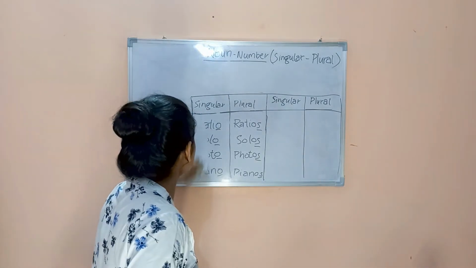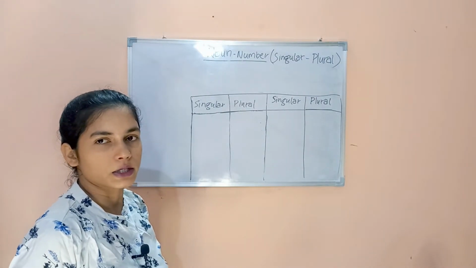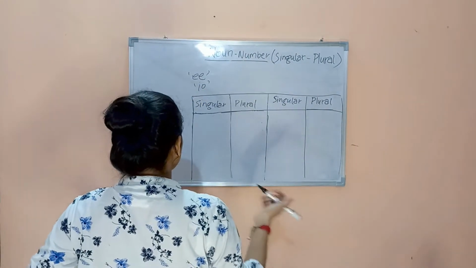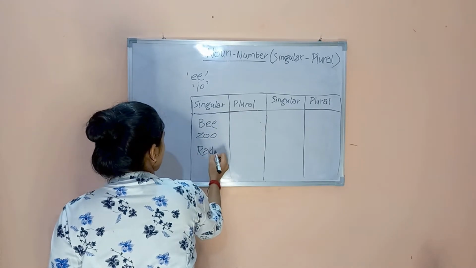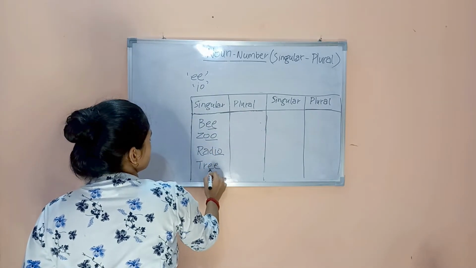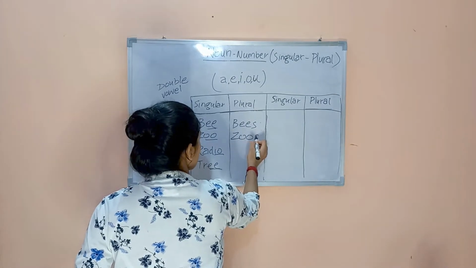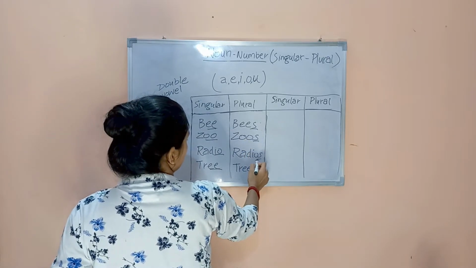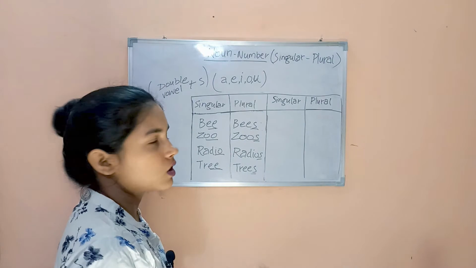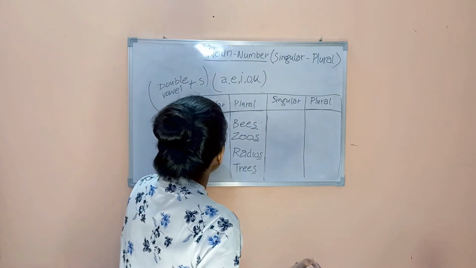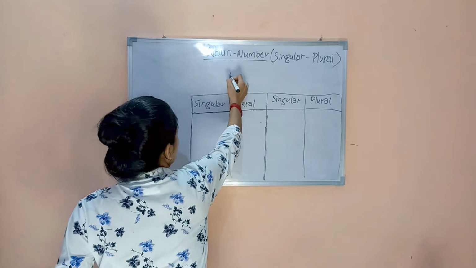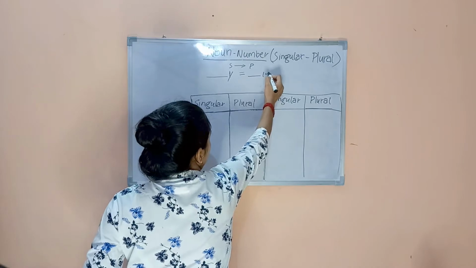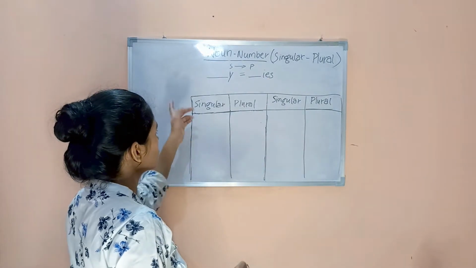Let's see other words. Whenever you find double vowel in the end, like suppose double e in the end, or like io in the end, or suppose if I say bee, zoo, radio, tree, these words end with two vowels in the end. Bees, zoos, radios, trees. Here also we will just add s in the end to make it plural. So let's see other nouns, how we're going to change them into plural form. Whenever you find y in the end of the word and before that there is consonant, instead of y we will add ies in the end to change from singular to plural.